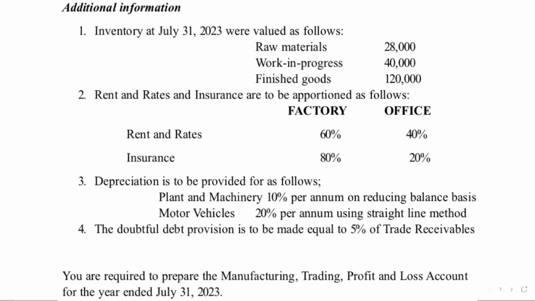Plant and machinery 10% per annum on reducing balance basis. Motor vehicles 20% per annum using the straight line method. And four, the doubtful debt provision is to be made equal to 5% of trade receivables. You are required to prepare the manufacturing, trading, profit and loss account for the year ended July 31, 2023. So this is our question on manufacturing accounts.